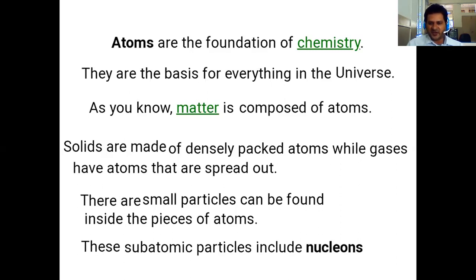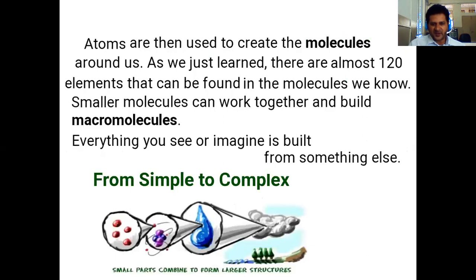In case of solid, the atoms are densely packed. We have three different states of matter: solid, liquid, and gas. Solids are tightly packed, rigid in nature, and have a fixed shape, whereas liquids occupy the shape of the container. For example, if you pour water in a tumbler or a jug, it will occupy the shape of the container. Those are all made up of atoms as building blocks.